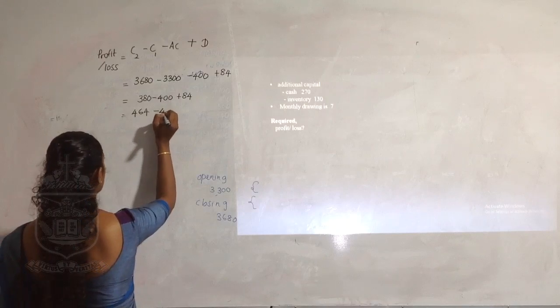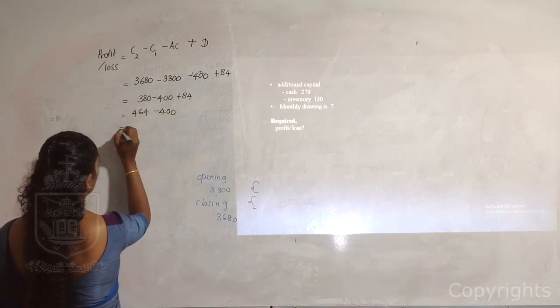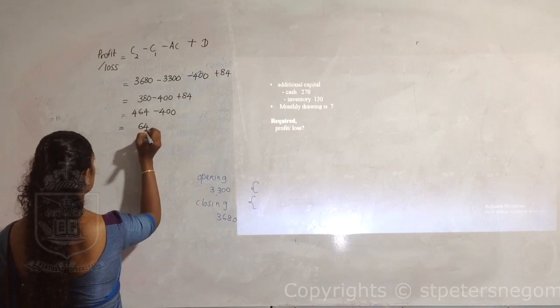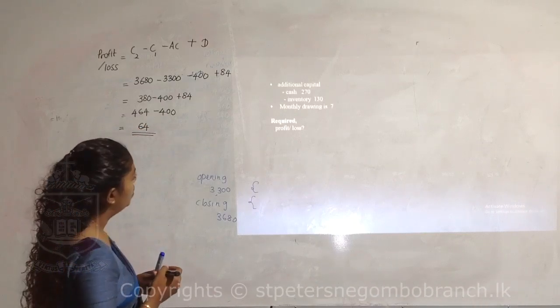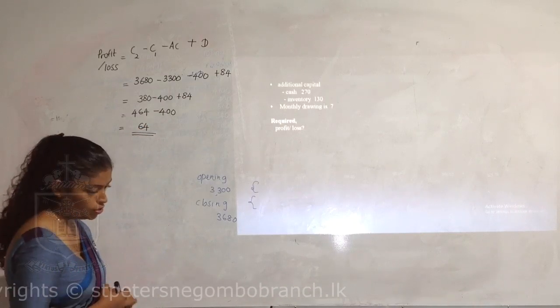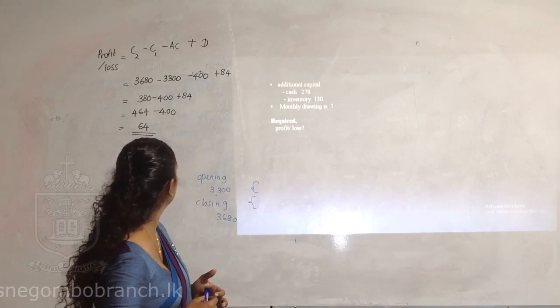$464 minus 400. So the profit or loss for the period becomes $64. I hope this is clear to you. Anyway, you have to think only about this information to tell